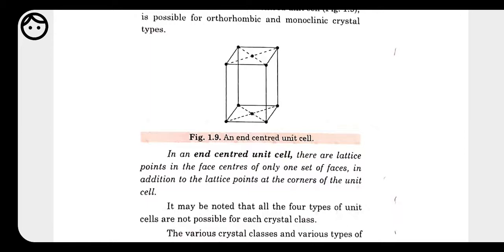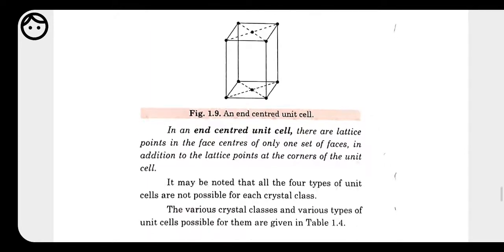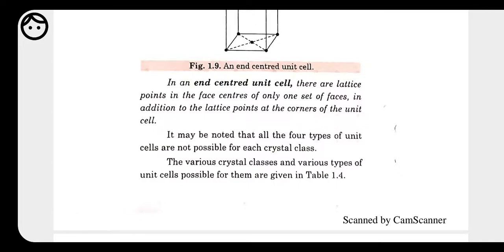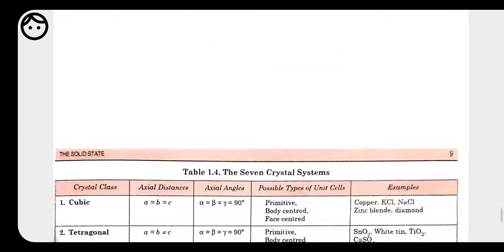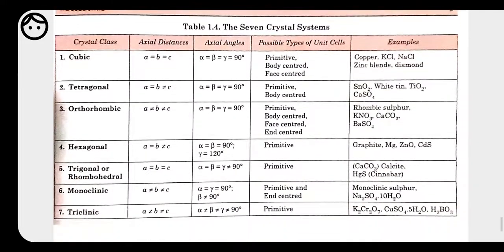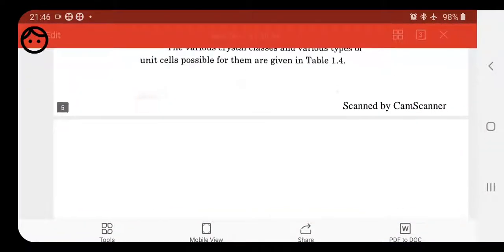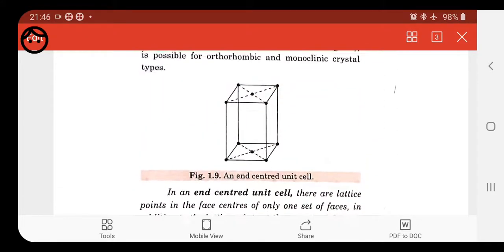So on the basis of the place where the constituent particles are present, unit cells are classified into primitive and centered unit cells, where the centered unit cell is divided into face, body, and end centered unit cell. Now we have to see the number of constituent particles present in each unit cell. That we will be calculating.